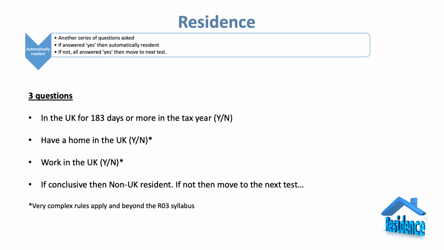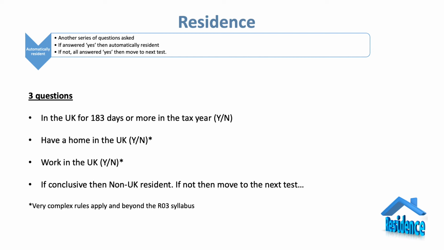So now we move on to the automatic residence test, and the same applies. We need to answer yes to these for this to prove to be definitive. Are we in the UK for 183 days or more in the tax year? So do we spend more time here than anywhere else? Because of course that's 6 months of the year. Do we have a home in the UK? There's very complex rules on this.